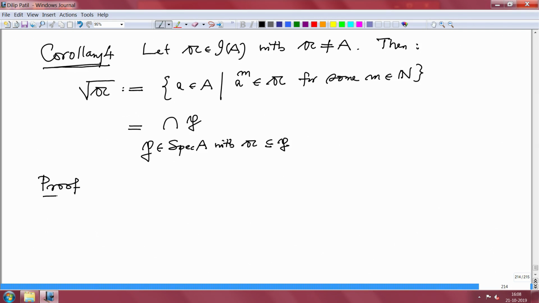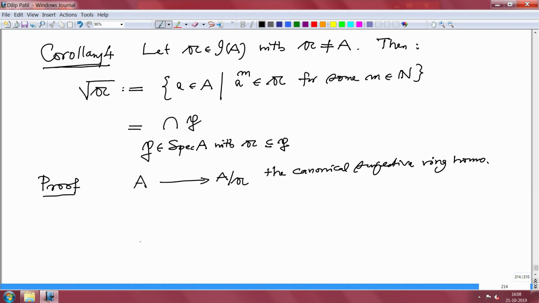Proof. I will recall the following observation which we have already done earlier. Given the ideal A, we have this residue class map. This is the canonical surjective ring homomorphism. And what do we know about the ideal structure? We know that the ideals of A/𝔞